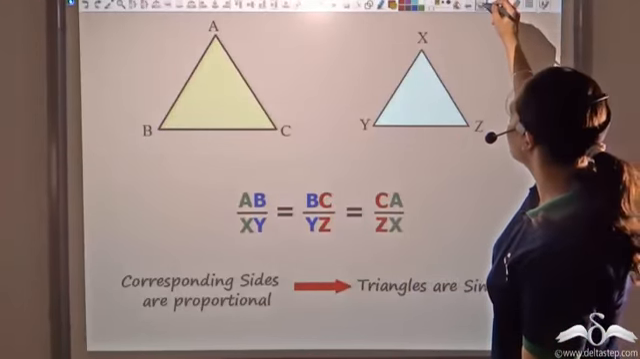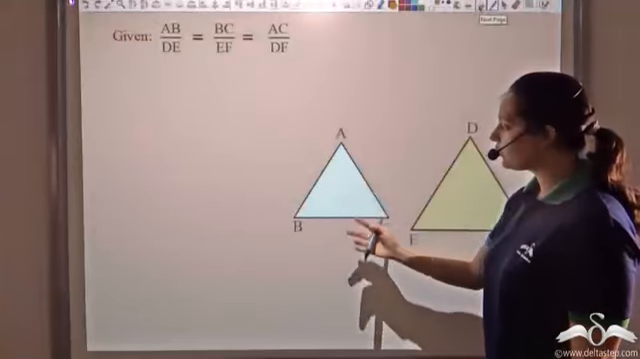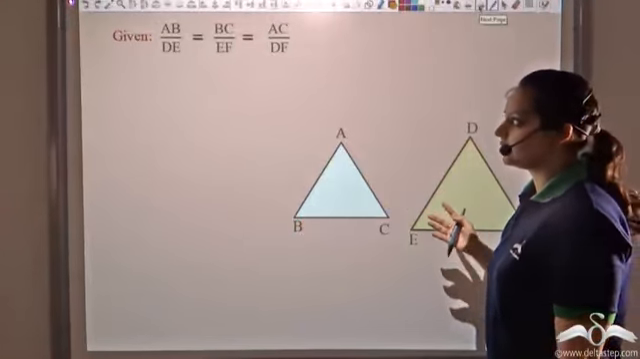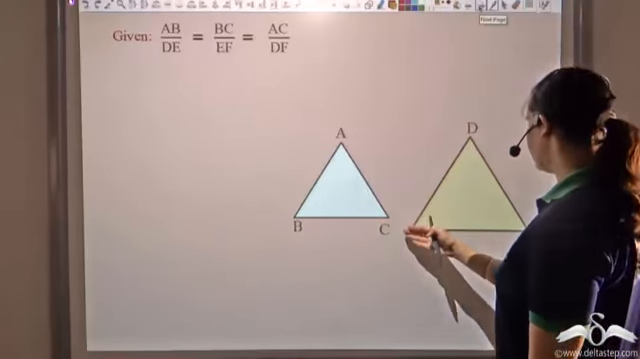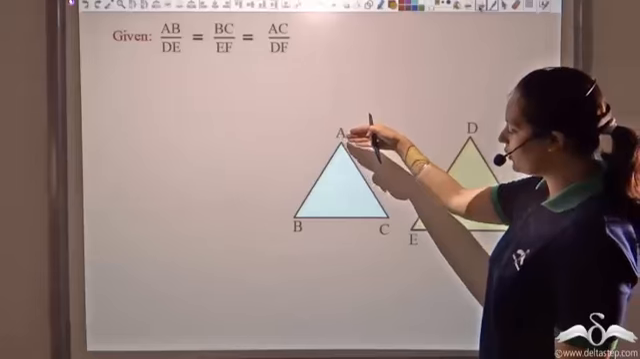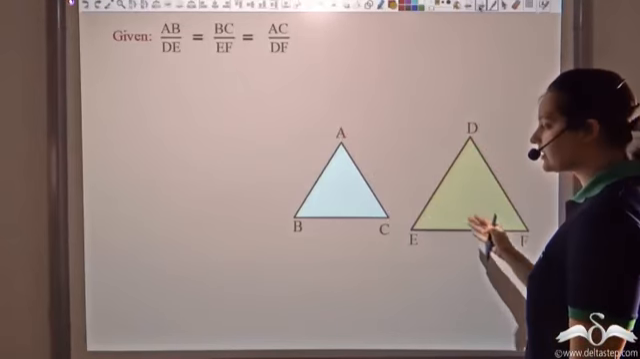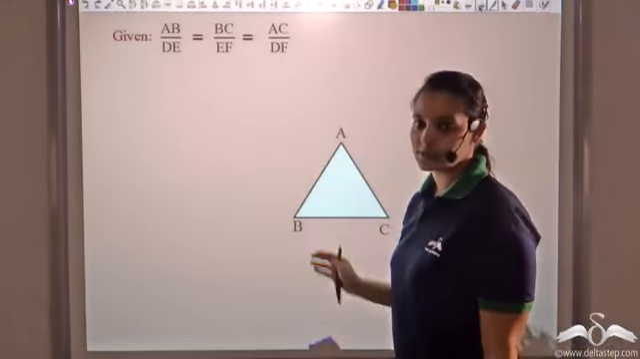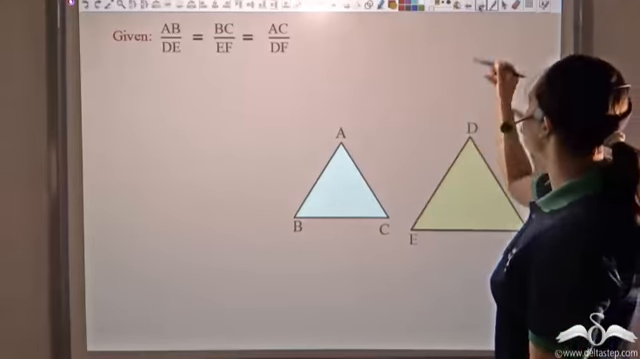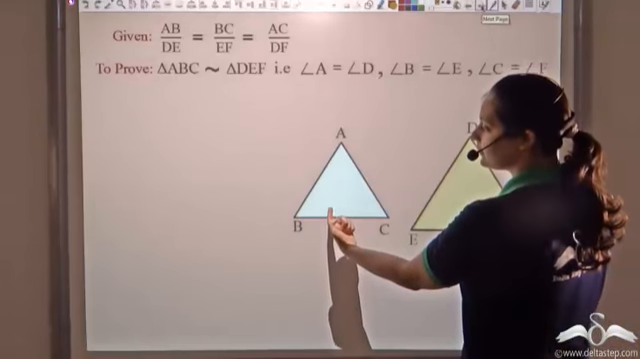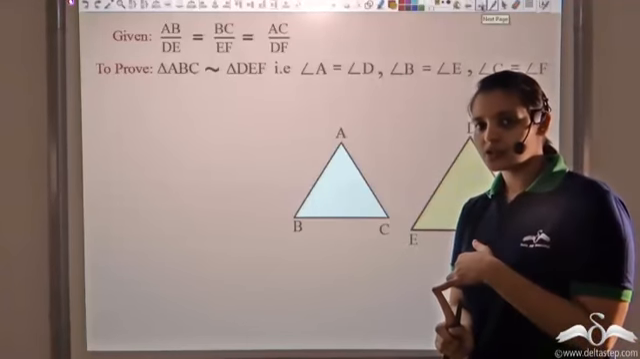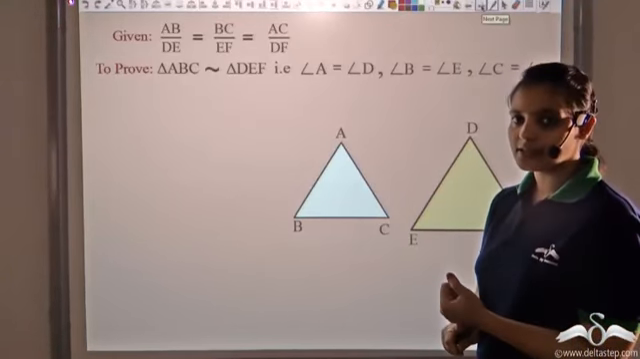Now we shall try to prove this. What we know is that the sides are proportional. That is, AB by DE is equal to BC by EF, and this is also equal to AC by DF. So these are the three pairs of proportional sides. What I want to prove is that these two triangles are similar. If these two triangles are similar, then the corresponding angles should be equal and the corresponding sides should be proportional.